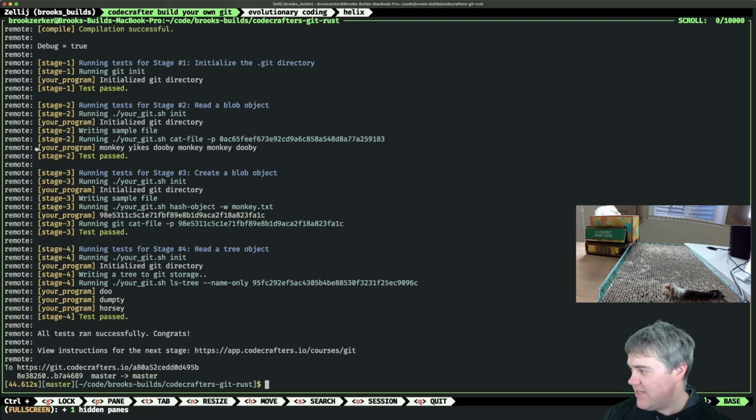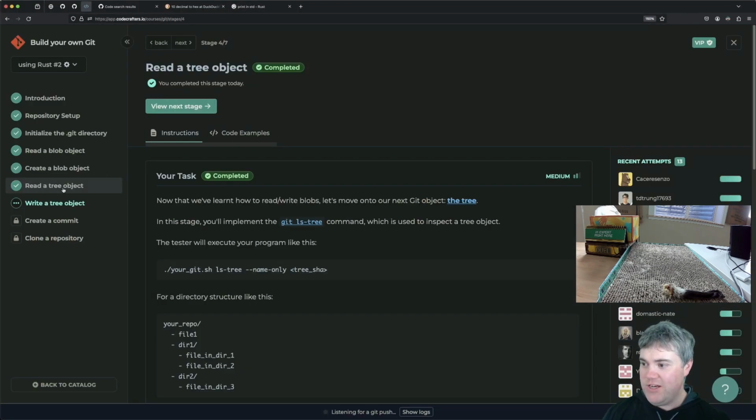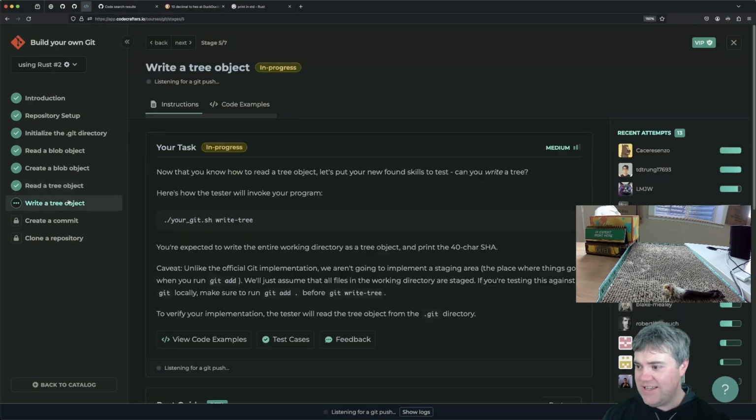So if we go back to the website, read tree object is done, completed, and write a tree object is next.